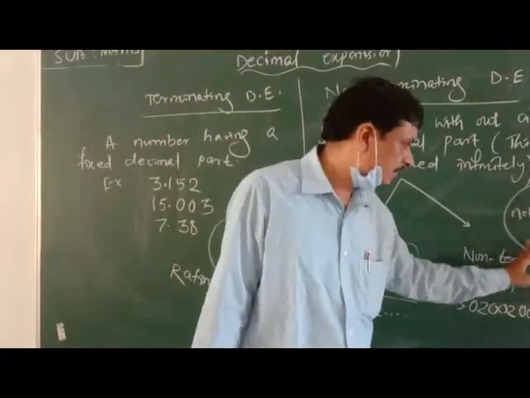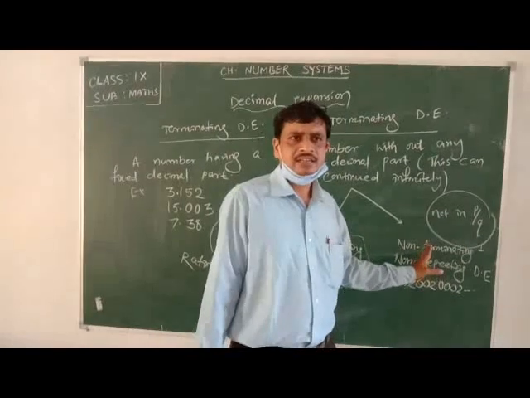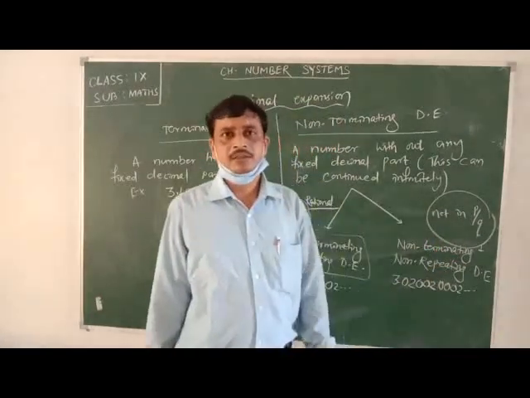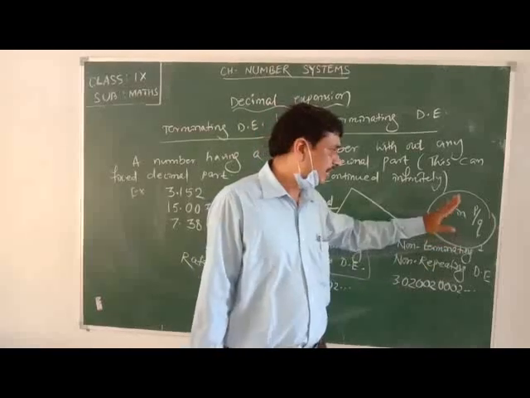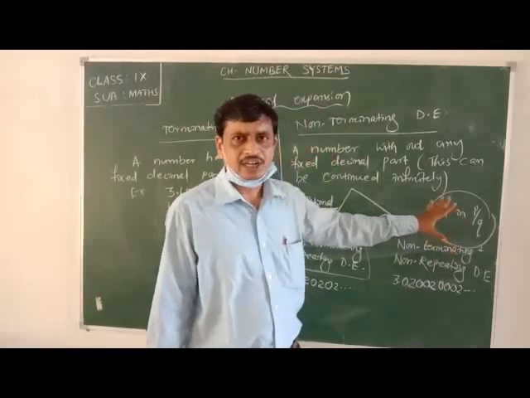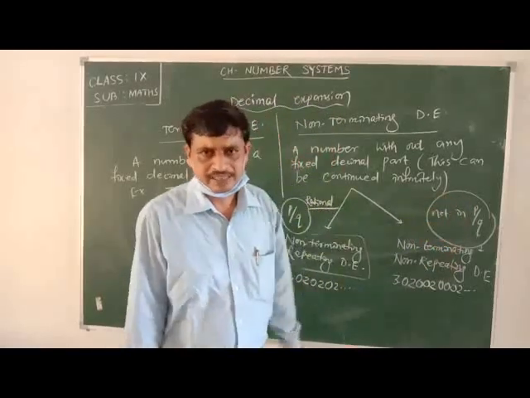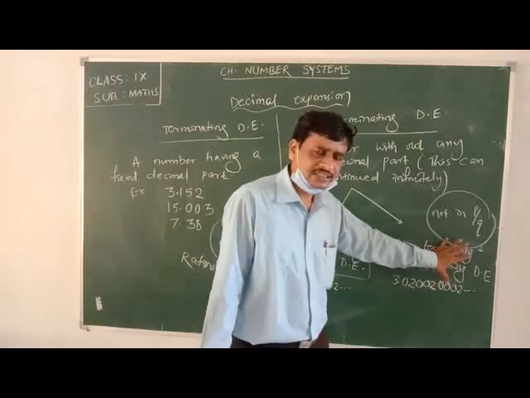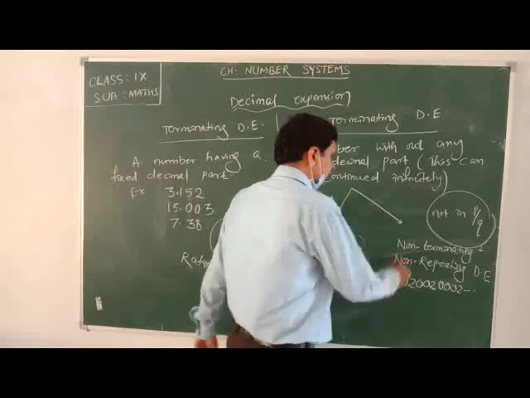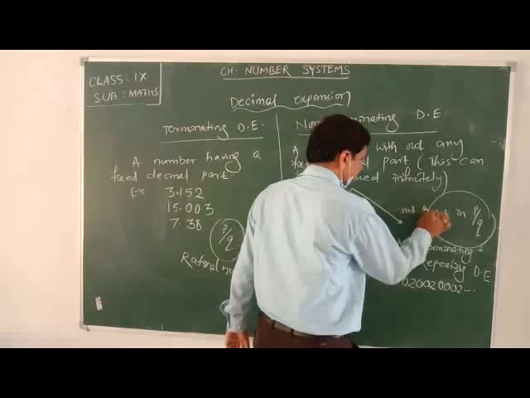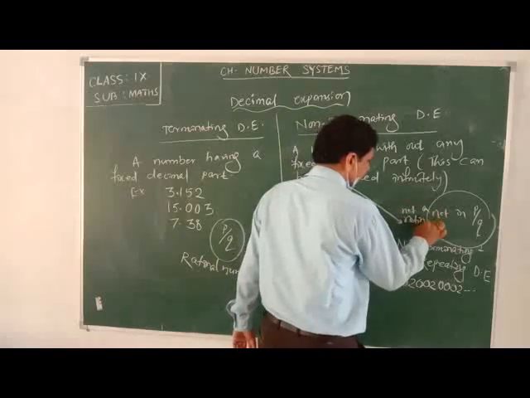So, this number is not in rational form. This number is not a rational number. Since this number is not rational, this number may be an irrational number.